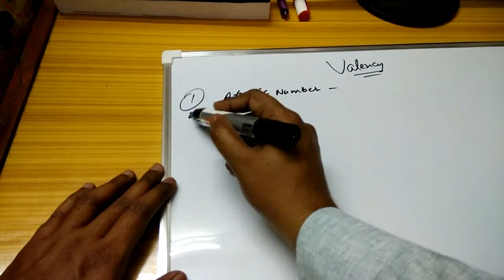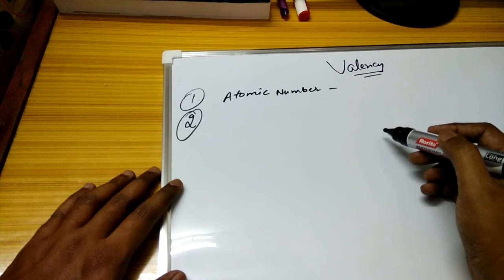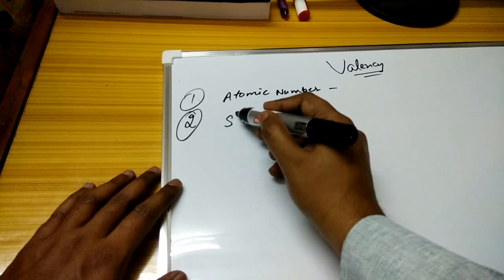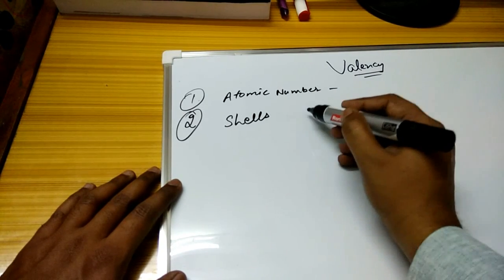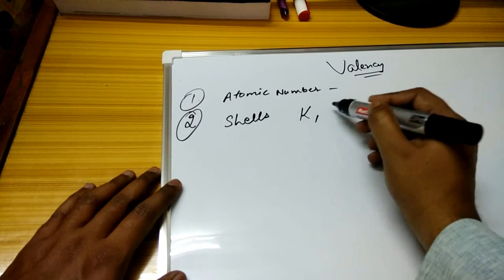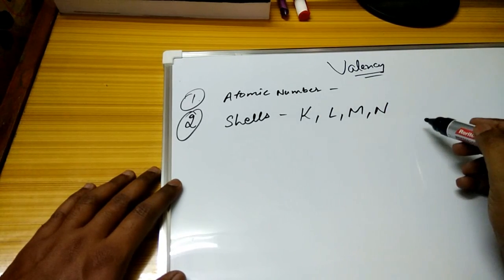The second point which must be noted down is that we need to understand the shells. There are particular shells: K, L, M, N. These are all shells.